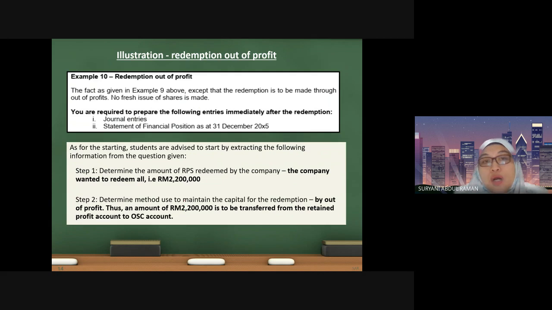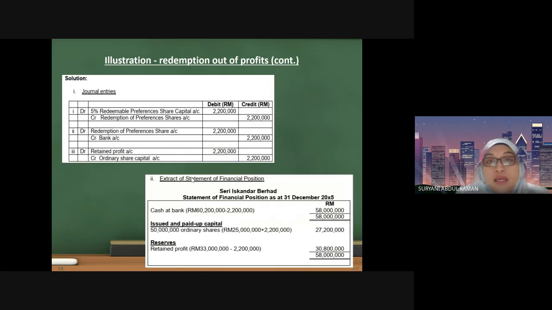And number 2, you are going to determine the method that you use to maintain the share capital. So this time you are using out of profit. Okay, let us look at the suggested solution together. The first and the second step are the same. However, there will be a difference here.